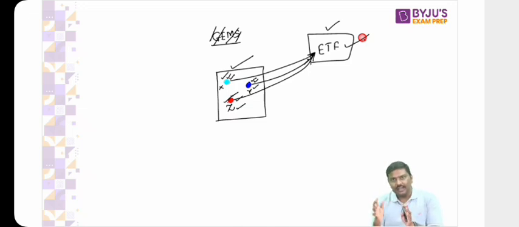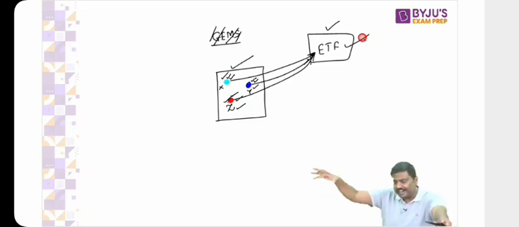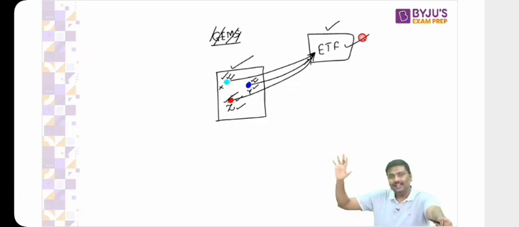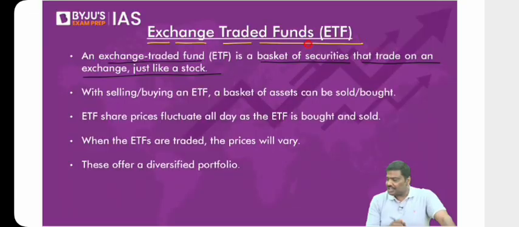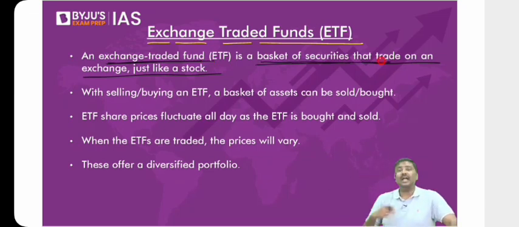Is the logic okay? ETFs are bought and sold in the stock market. Just like a bond and a share, ETFs are listed. ETFs can be bought and ETFs can be sold. Any problem with the idea of ETF? Please do let me know right now, because I'll introduce current affairs now. ETFs are nothing but exchange traded funds, a basket of securities that can be traded in the stock market. These are listed in the stock market. Now let me go to the next point here.